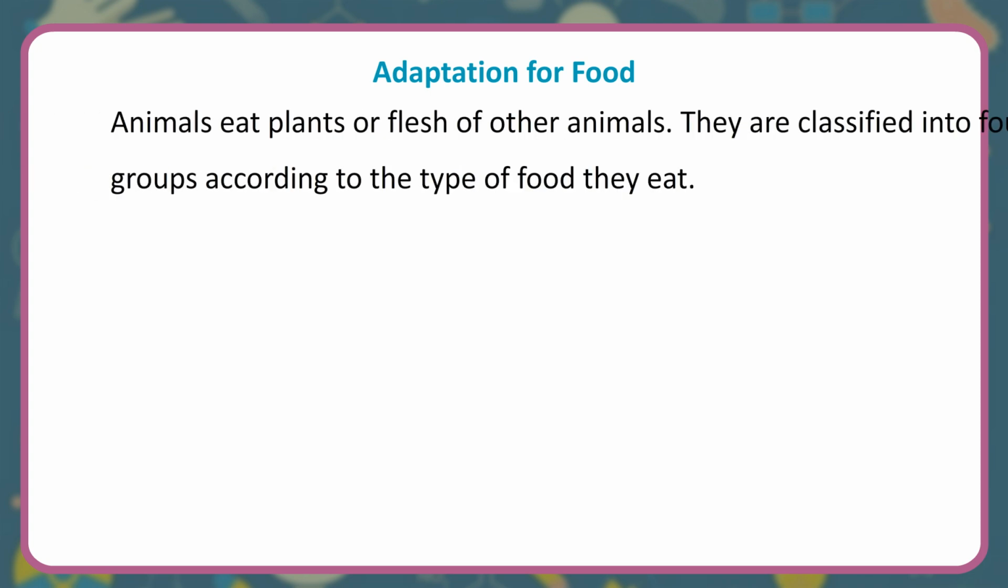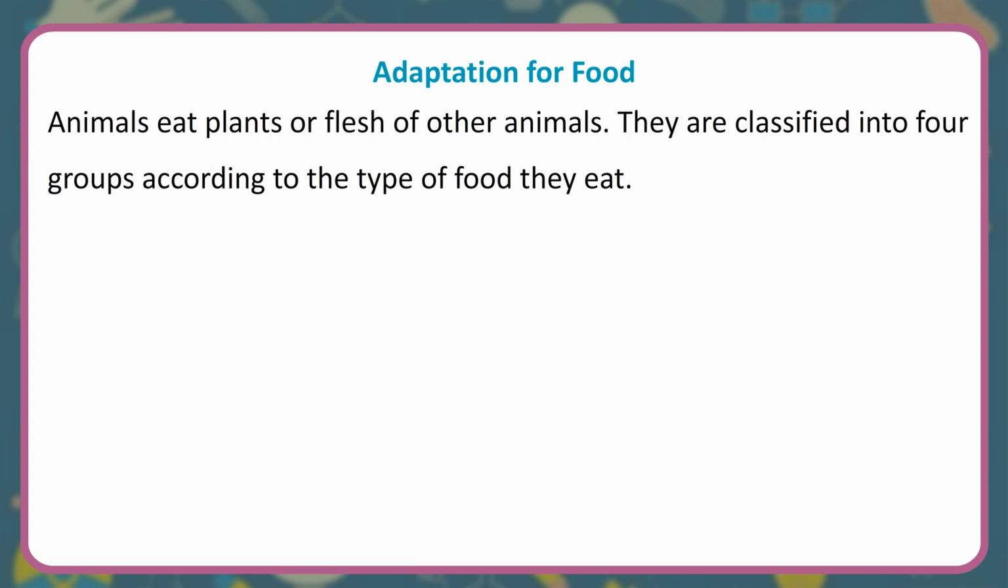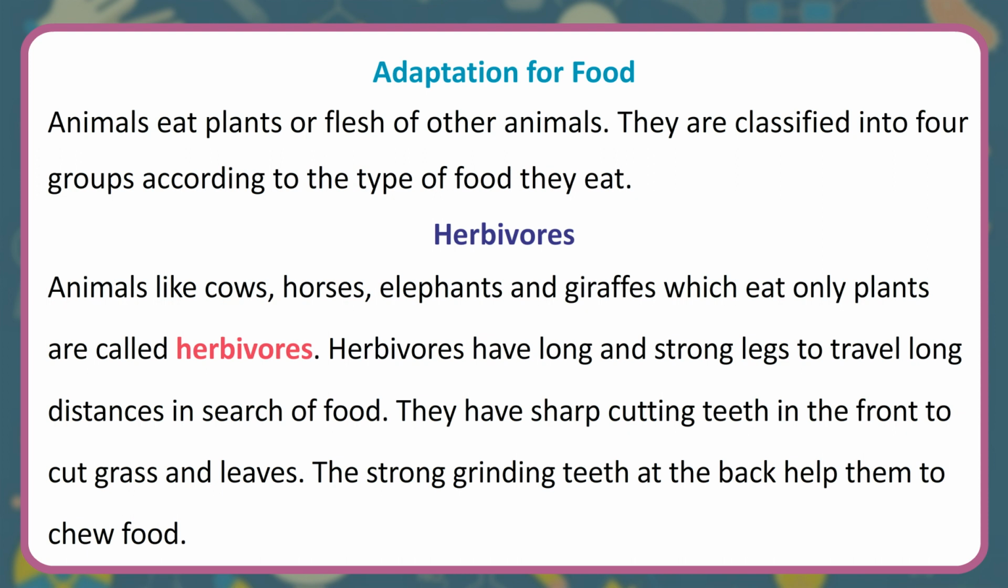Adaptation for food. Animals eat plants or flesh of other animals. They are classified into 4 groups according to the type of food they eat. Herbivores. Animals like cows, horses, elephants and giraffes which eat only plants are called herbivores. Herbivores have long and strong legs to travel long distances in search of food. They have sharp cutting teeth in the front to cut grass and leaves. The strong grinding teeth at the back help them to chew food.